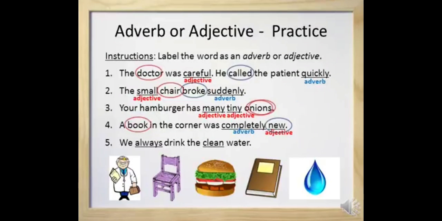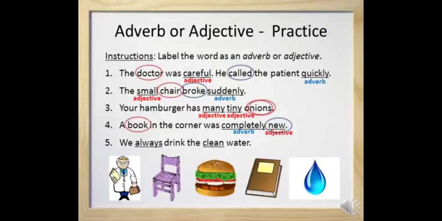The answers are in front of you. The doctor was careful. He called the patient quickly. So careful is the adjective, quickly is the adverb. Right? Doctor is the noun. Okay? And called is the verb. This has also been signified here. The small chair broke suddenly.